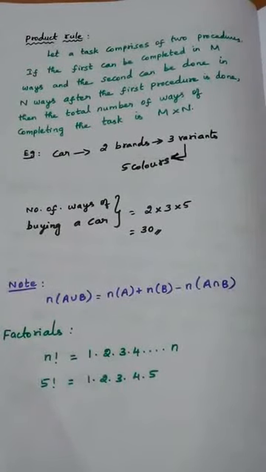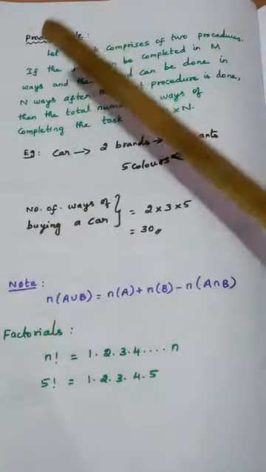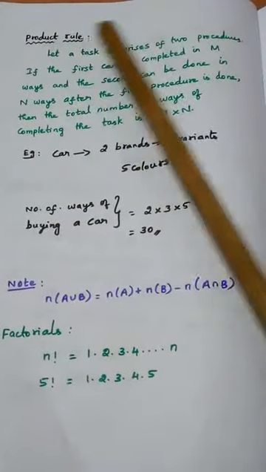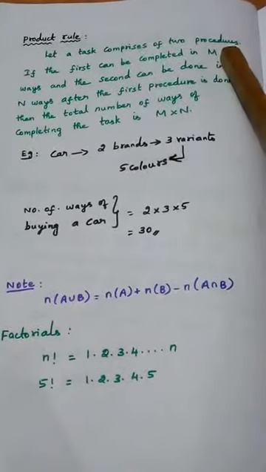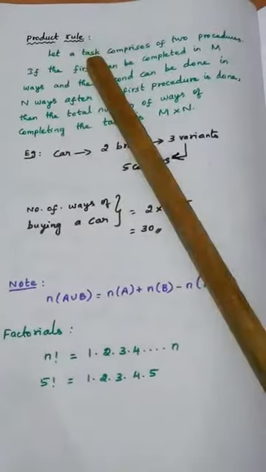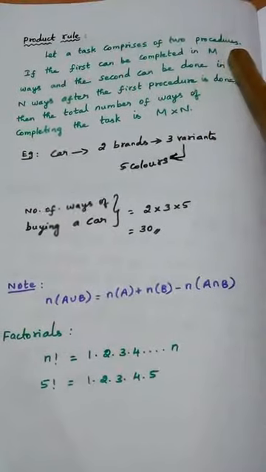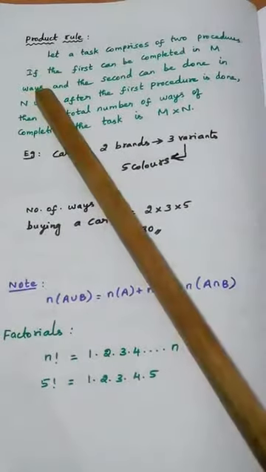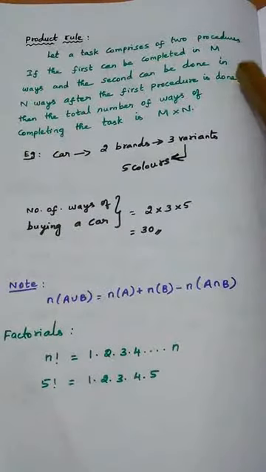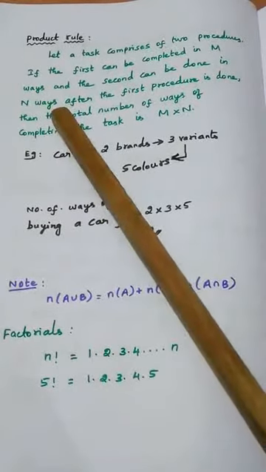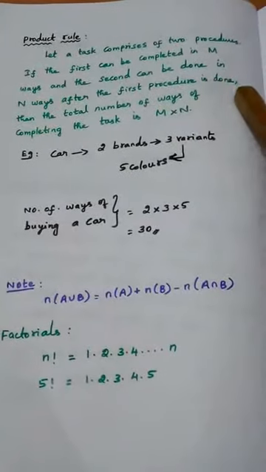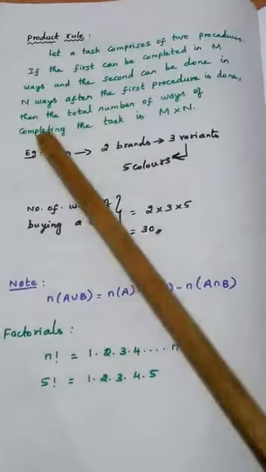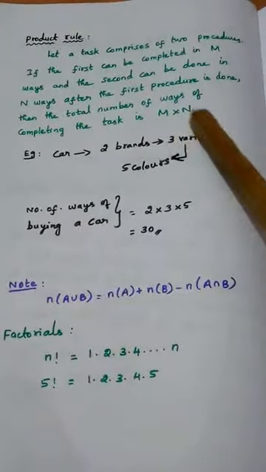So we will see what is product rule now. Product rule, first we will read the definition. Let a task comprise two procedures. If the first can be completed in M ways and the second can be done in N ways, after the first procedure is done, then the total number of ways of completing the task is M into N.